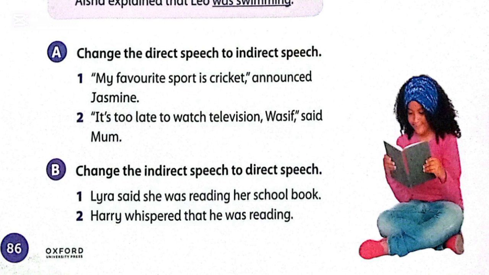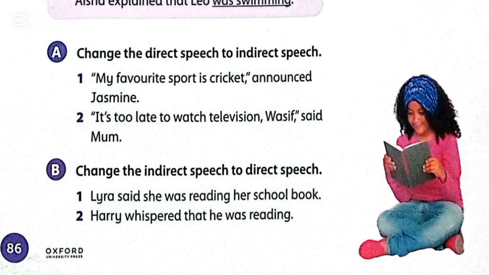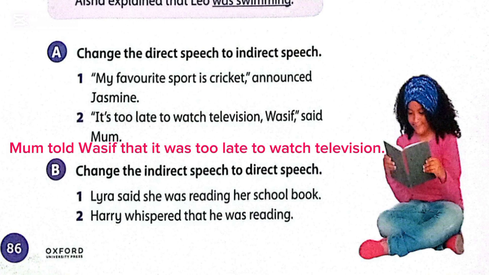First sentence is: My favorite sport is cricket, announced Jasmine. So the indirect sentence is Jasmine announced that her favorite sport was cricket. Second sentence is: It's too late to watch television, said Mom to Wasif. So the indirect sentence is Mom told Wasif that it was too late to watch television.